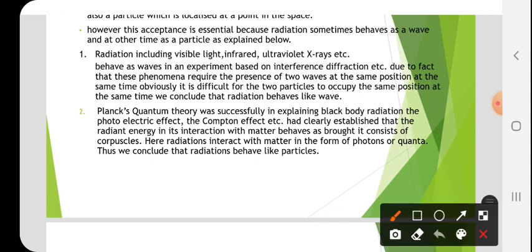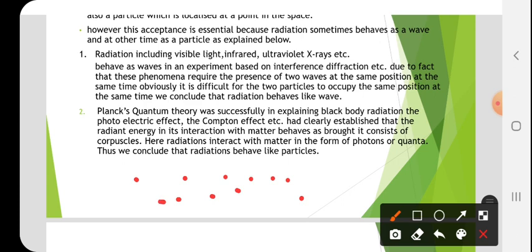See the second point. Planck's quantum theory was successful in explaining black body radiation, the photoelectric effect, Compton effect, etc. These had clearly established that radiant energy in its interaction with matter behaves as corpuscles. Corpuscles means particles like this.